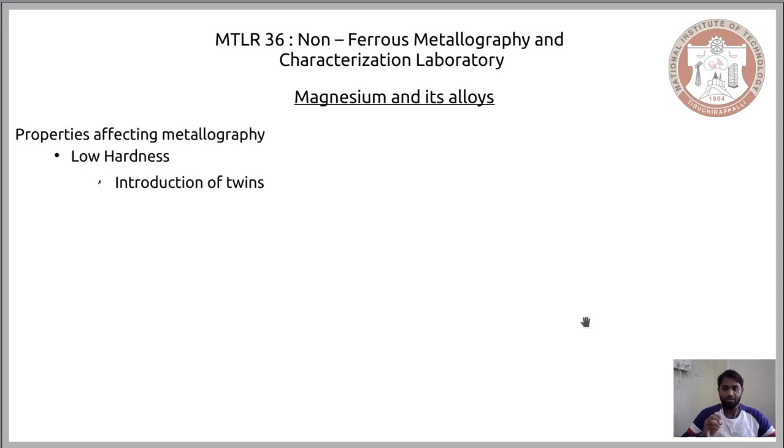However, when twins are introduced because of the deformation, because of the softness of the material, when you mechanically polish it, owing to its crystal structure you have the formation of twins. Since twins have their own crystallographic orientation, the overall microstructure would get distorted. You would have formation of certain sub-boundaries, you would be able to see the twin boundaries, and because they have different orientations, they etch in a different way.